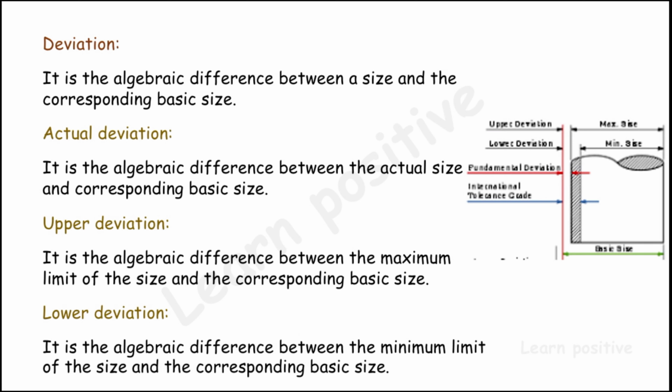The upper deviation is the difference between the maximum limit of size and the corresponding basic size, that is 10.1 minus 10, so 0.1 mm is the upper deviation, and minus 0.1 mm is the lower deviation here. The lower deviation is the algebraic difference between the minimum limit of size and the corresponding basic size.